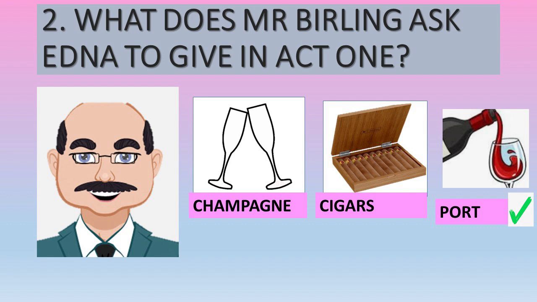So it's a working class girl, Edna, serving them and giving them port, which is a symbol of aspiration and wealth. And the first line of the play, giving us the port, Edna, that's right, shows that he doesn't really treat her with a lot of respect. He's not very thankful. He just instructs her to serve them.